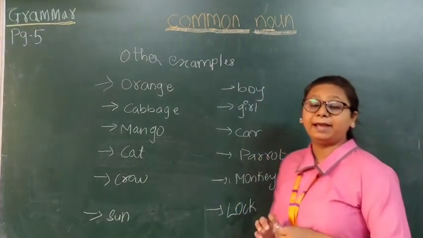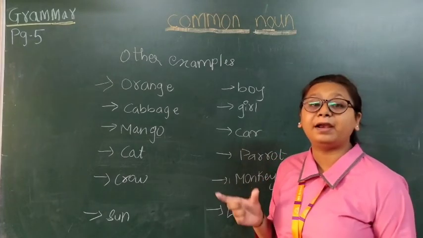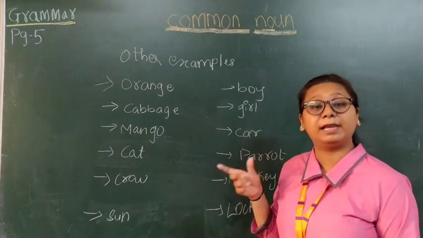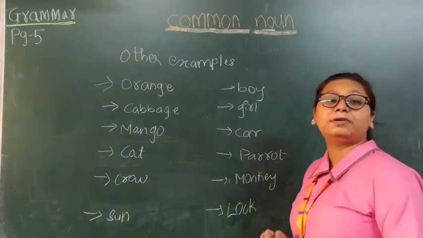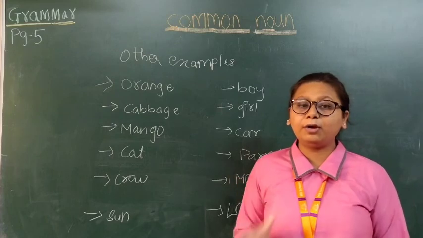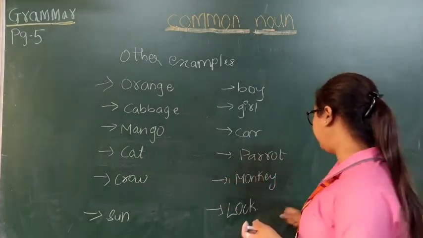Parrot. The parrot is green in color. What is the noun in the sentence? The word parrot, because it tells us about the name of an animal or a bird. Monkey. The monkey lives on a tree. What is the noun? The word monkey, because it tells us about the name of an animal.